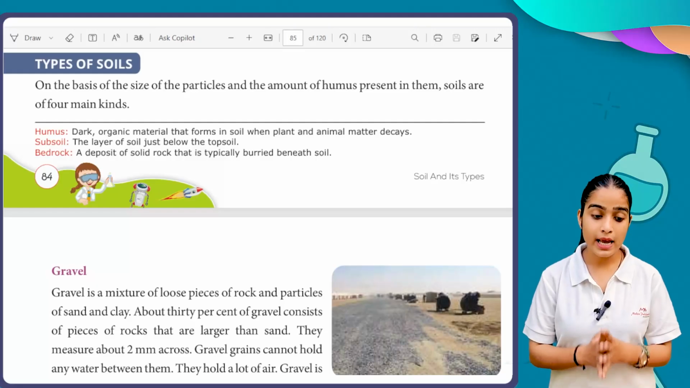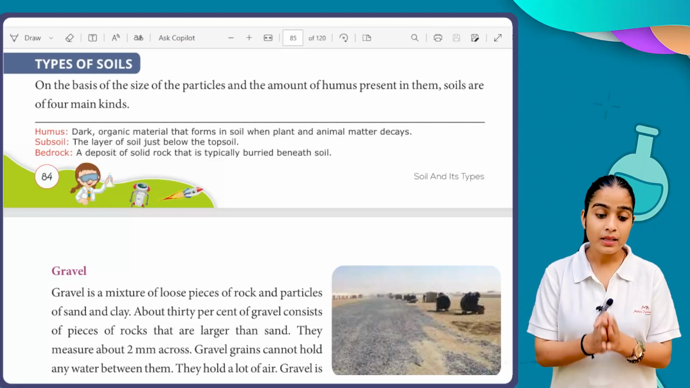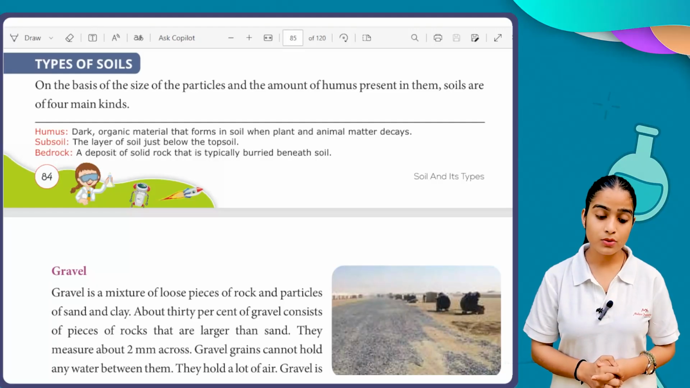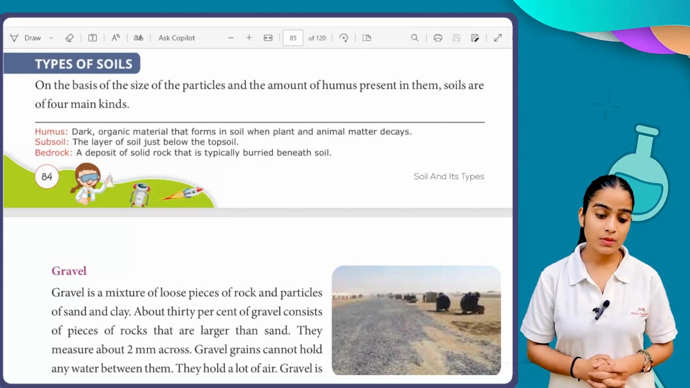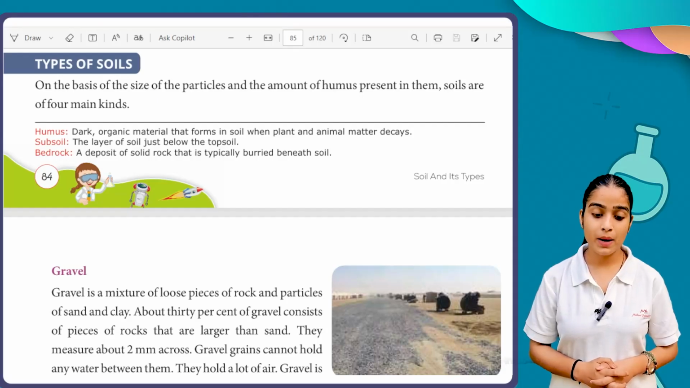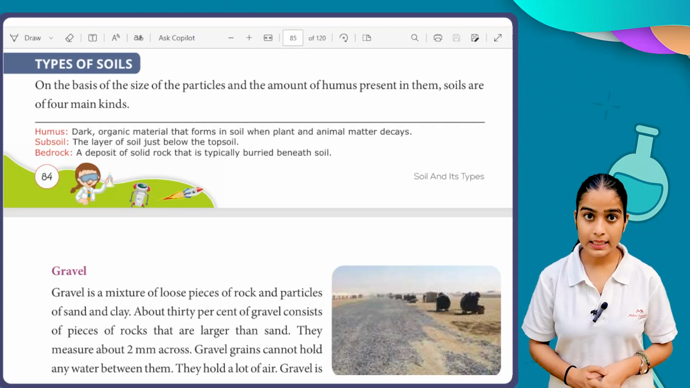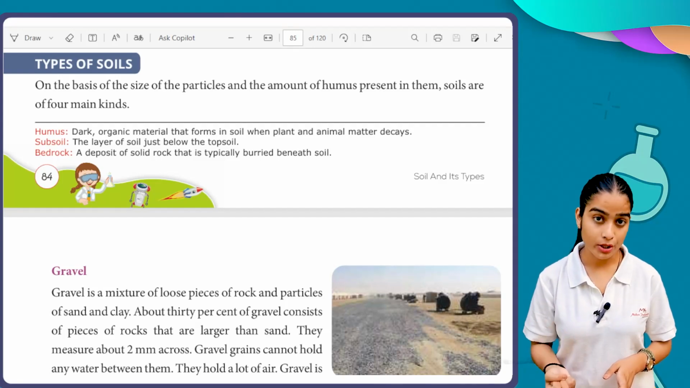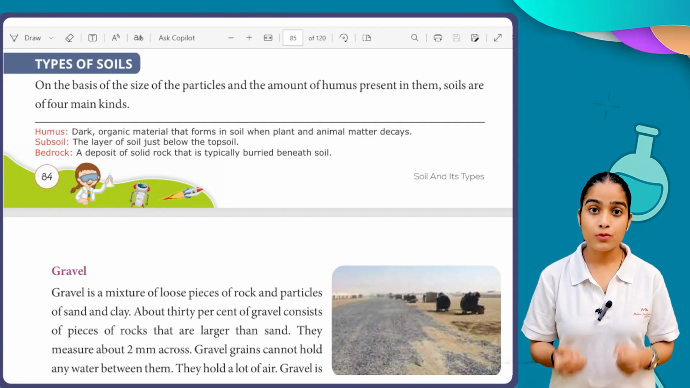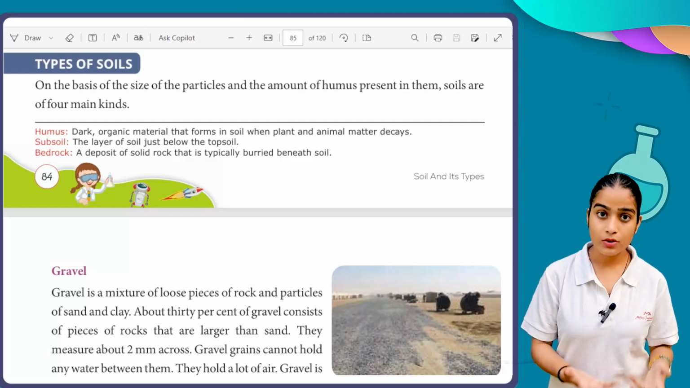Gravel grains cannot hold any water between them. They hold a lot of air. Gravel is used to build roads. Mixed with cement or tar, it is used to make paved surfaces. Concrete is made by mixing gravel, sand, water and cement. So gravel cannot absorb water, but it can hold as much air as possible.